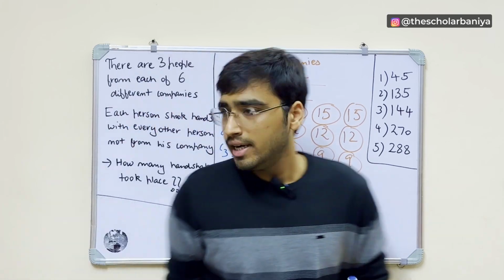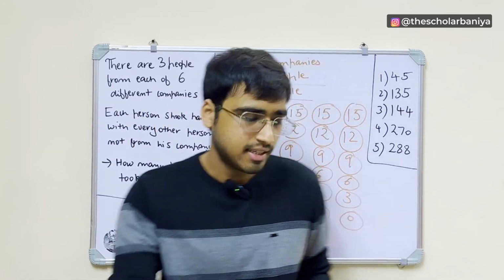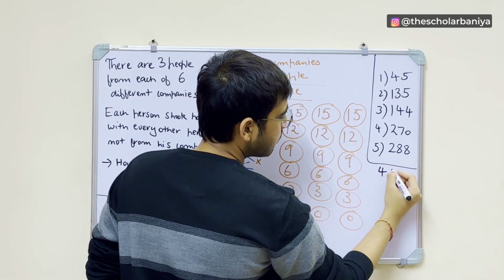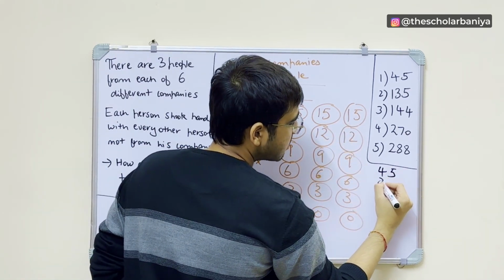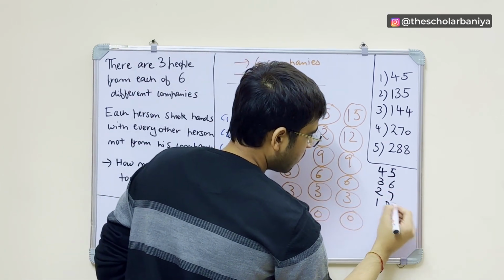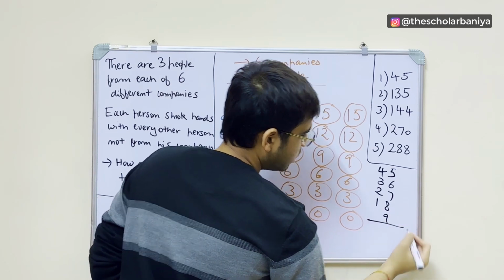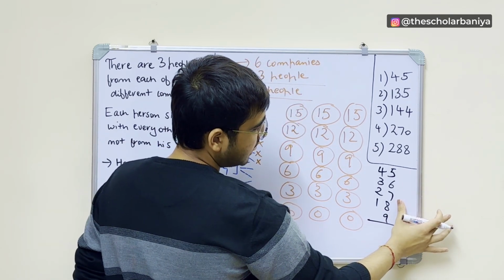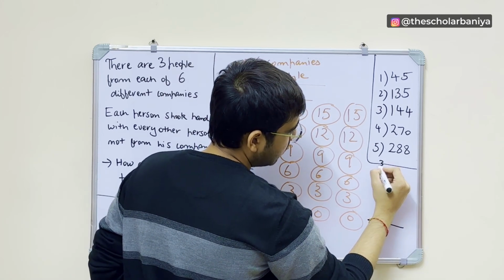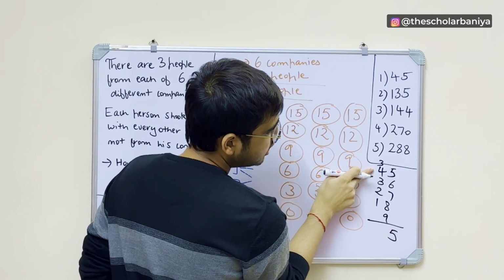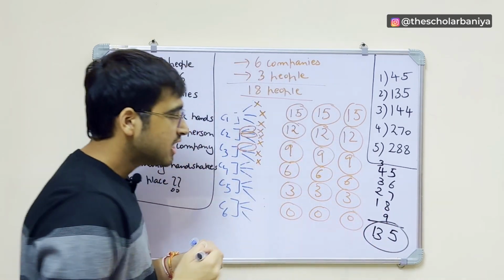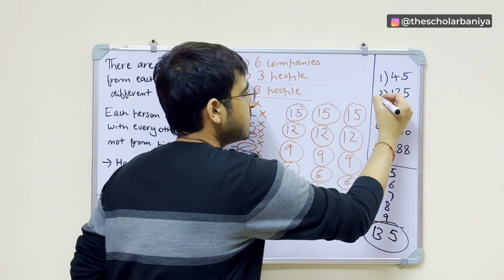So we have to calculate in total how many handshakes took place, right? So now you just have to add all of them. So 15 threes are 45, 12 threes are 36, 9 threes are 27, 6 threes are 18, and 3 threes are 9. So if you add this, 6, 5, 11, 11, 7, 18, 18, 9, 27, 27, 8, 35, right? 35, 3, 4, 7, 7, 3, 10, 11, 12, 13. So 135 becomes your final answer, which is the second part.